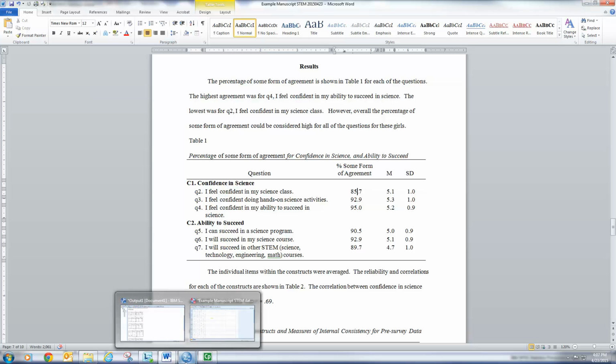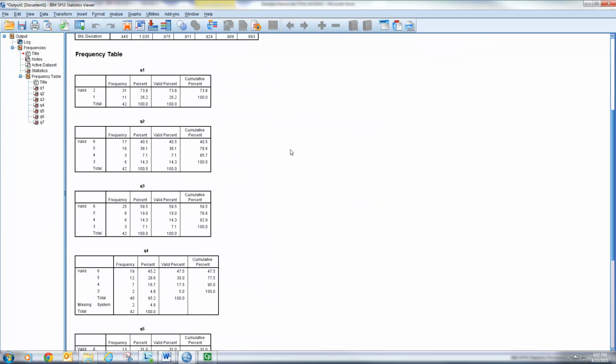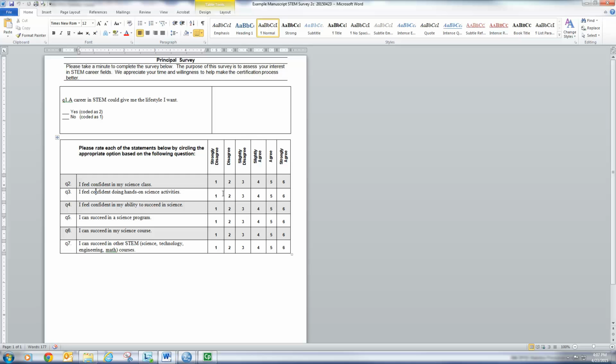So we're going to go to question 2 in the output, right here, and we're going to see it has 6, 5, 4, 3, and there's not 2 and 1 because nobody checked that. So again, 4, 5, and 6, if we look back on our instrument, we have slightly agree, agree, and strongly agree.